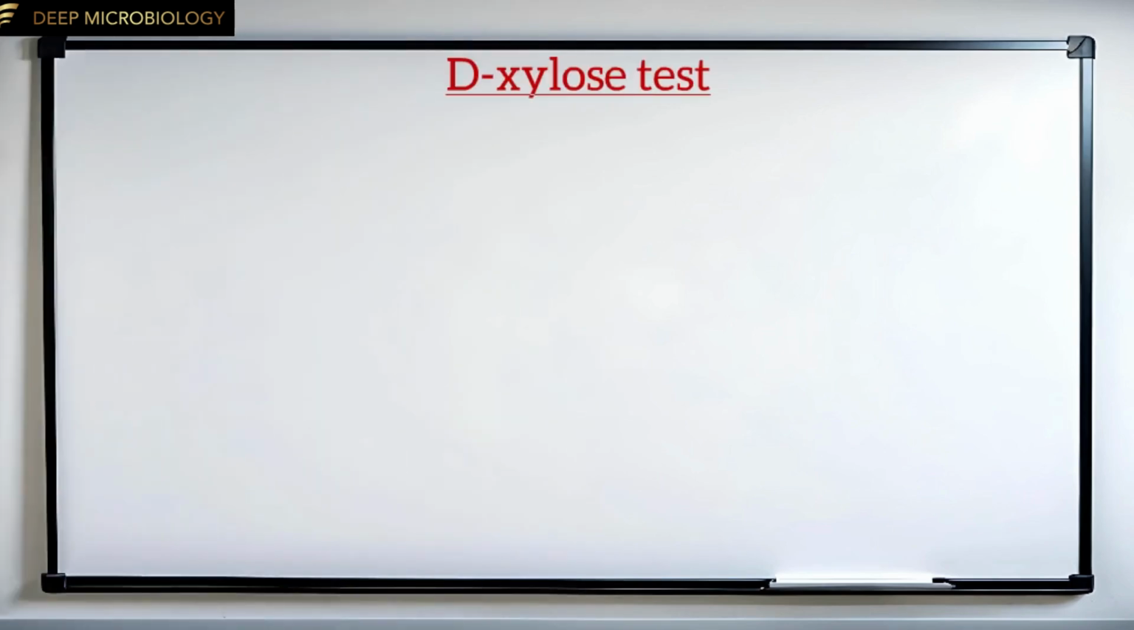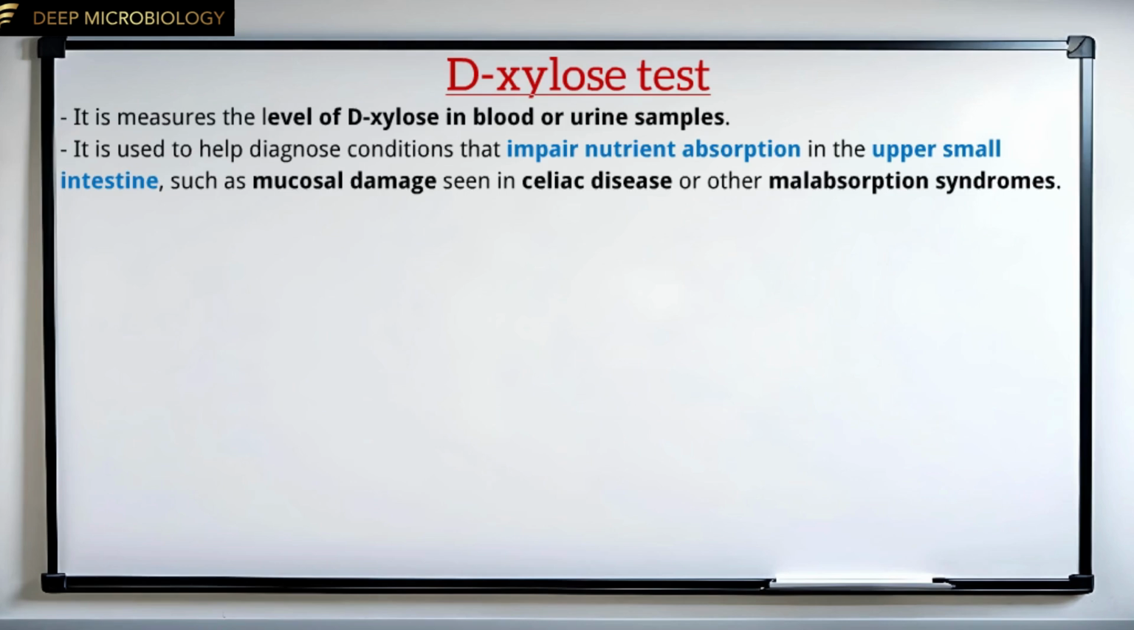The second test is the D-xylose test, which measures the level of D-xylose in blood or urine samples. It is used to help diagnose conditions that impair nutrient absorption in the upper small intestine, such as mucosal damage seen in celiac disease or other malabsorption syndromes.